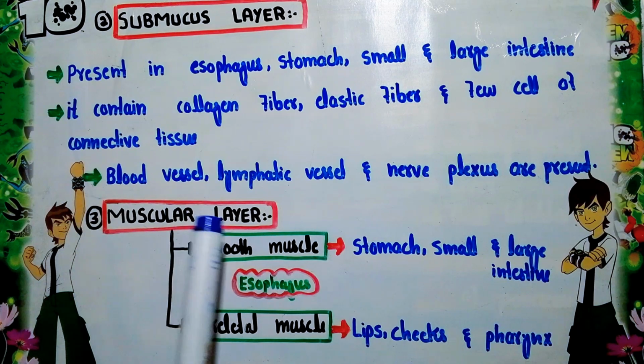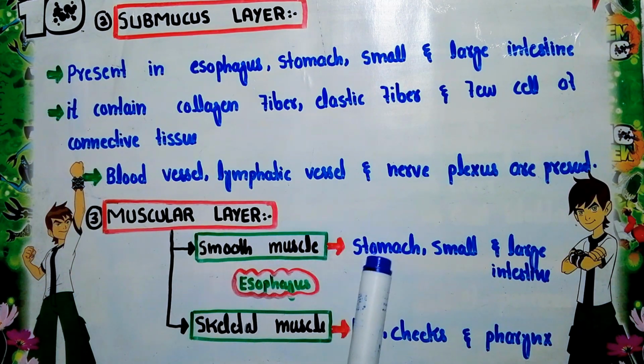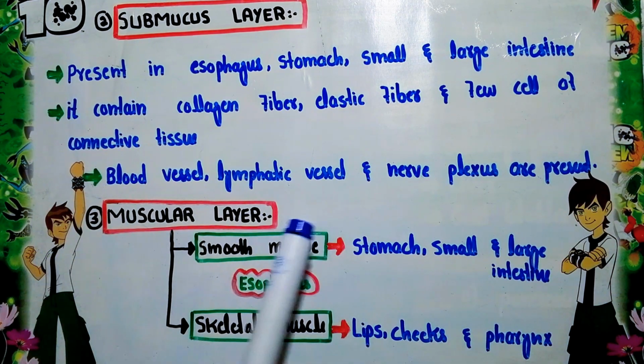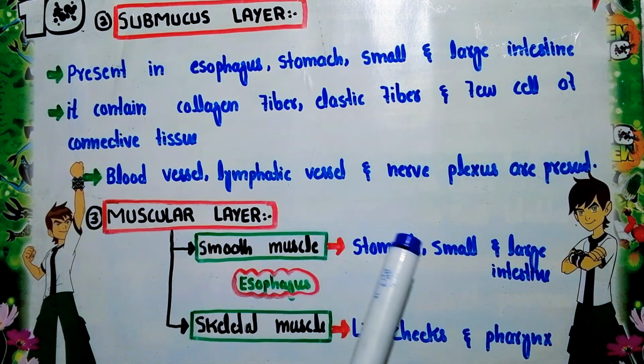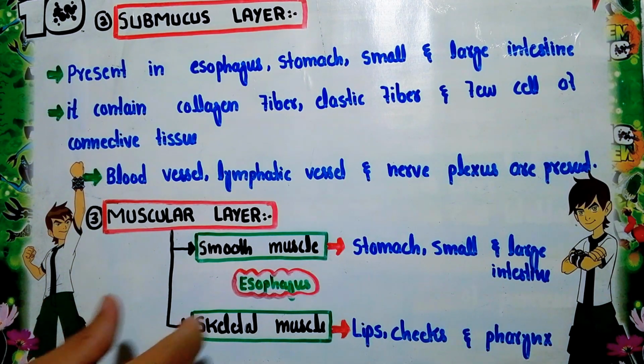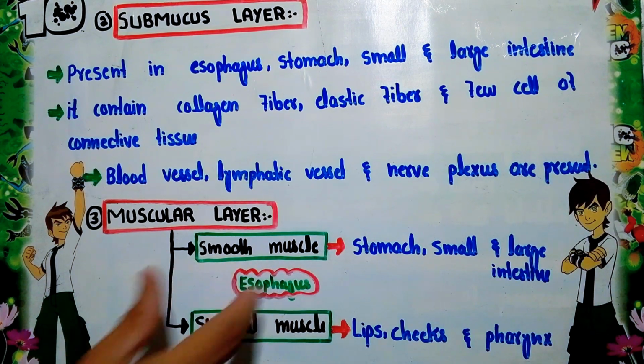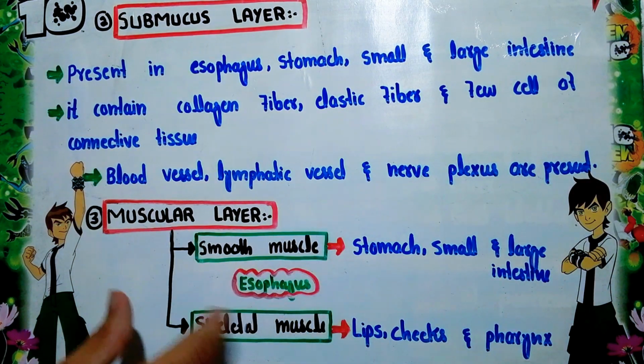Now the smooth muscles are located in the stomach, small and large intestine. It means these smooth muscles are involuntary muscles, located in this part of the GIT. The skeletal muscle is called voluntary muscle. These muscles are located in the mouth, cheeks and pharynx, while the part of the digestive tract that possesses both smooth muscle and skeletal muscle is the esophagus. The esophagus possesses both types of muscle.